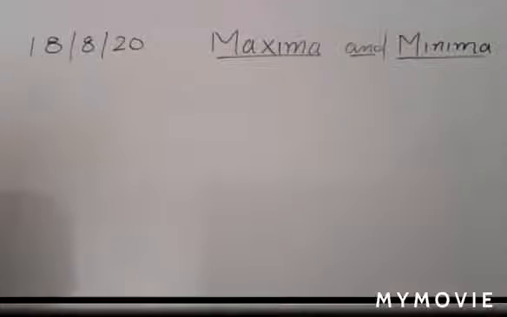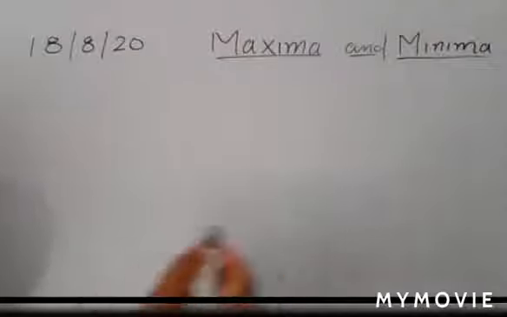Understand? First of all, think about what is the meaning of absolute maximum and absolute minimum value. The absolute maximum and absolute minimum value of the function is obtained throughout the domain of the function. So first you write about that.